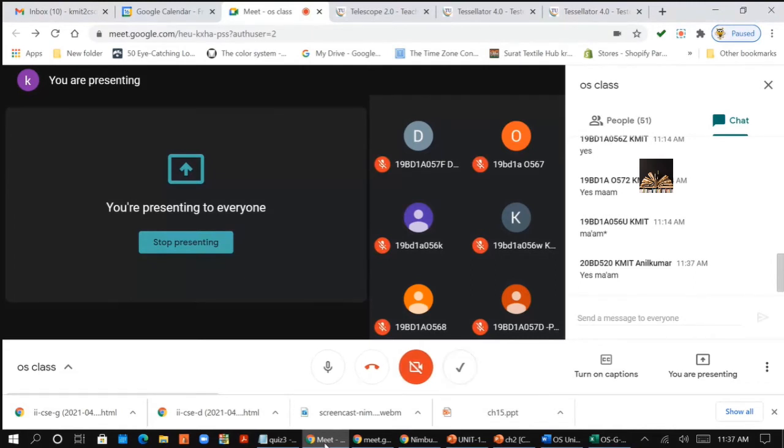IO operation: the OS will allow you to perform the IO operations. Like when you want to access your files, or you want to record something on the DVD, or you want to display something on the monitor. All kinds of IO operations will be taken care of by the operating system.